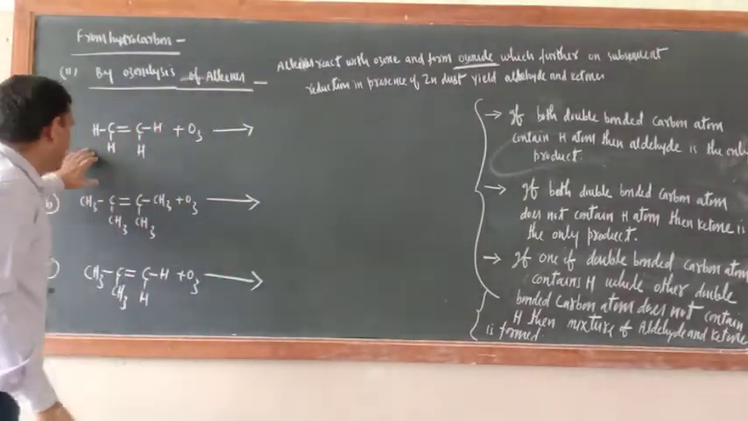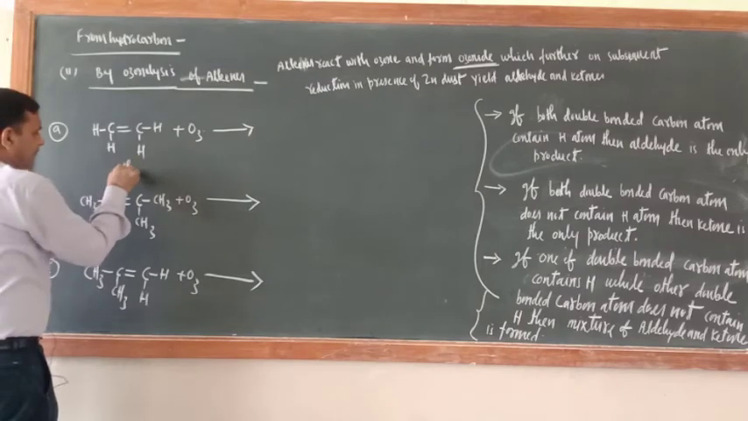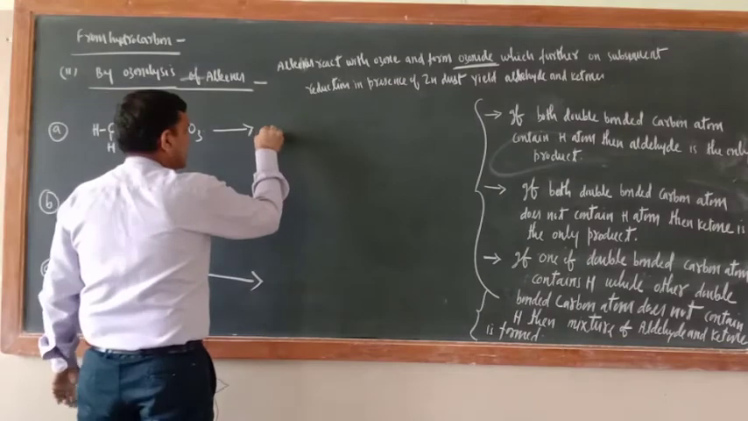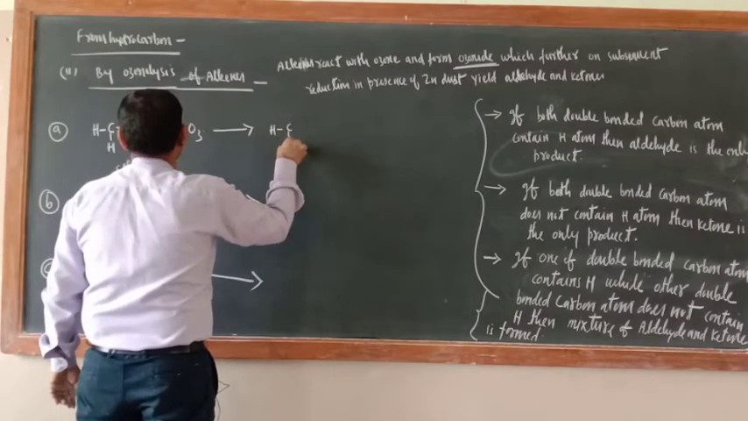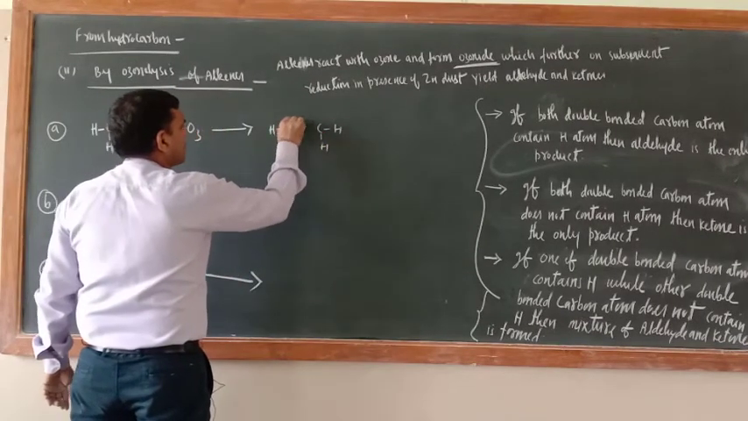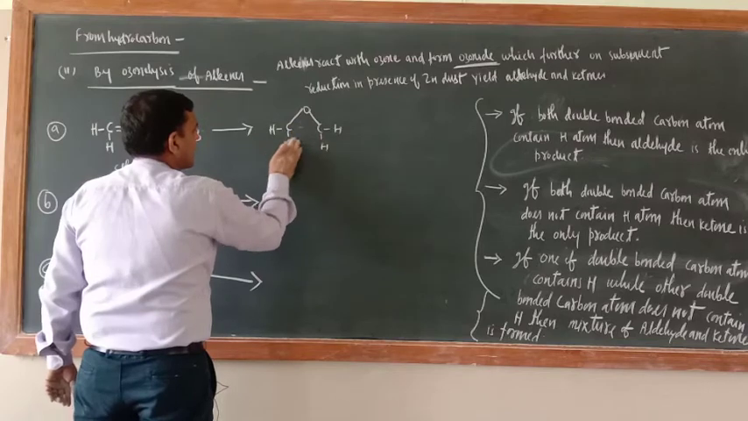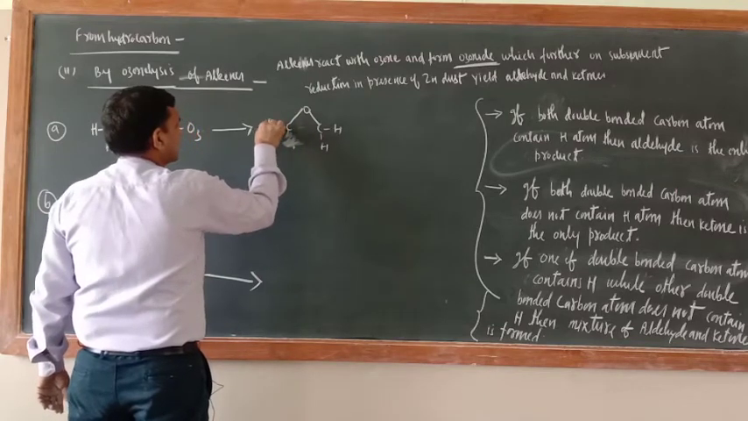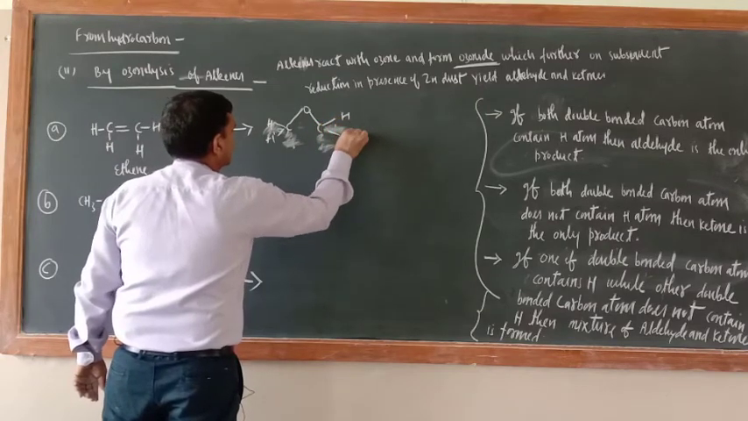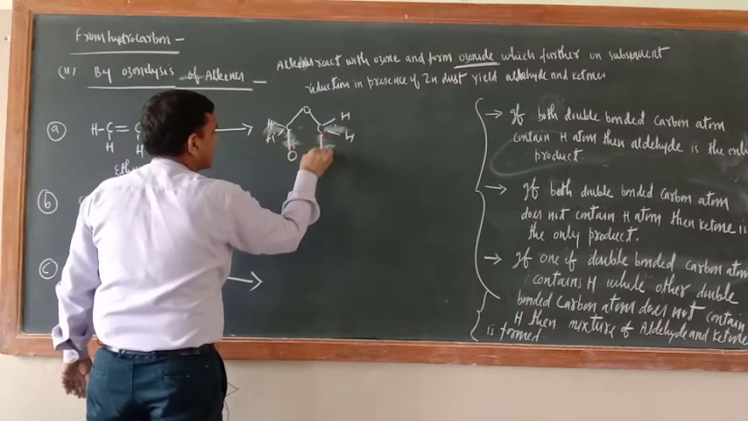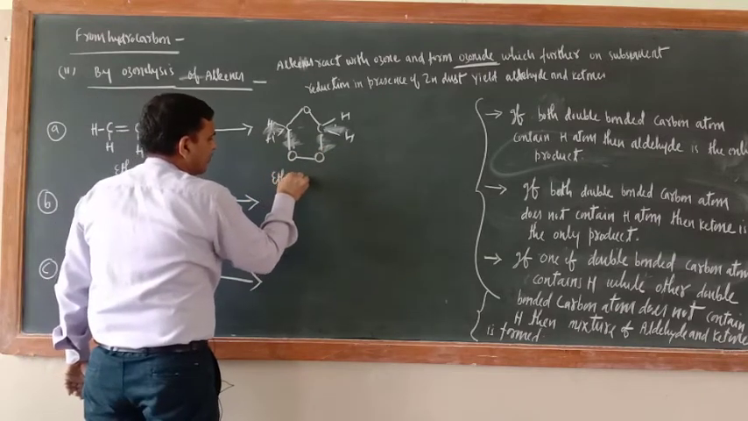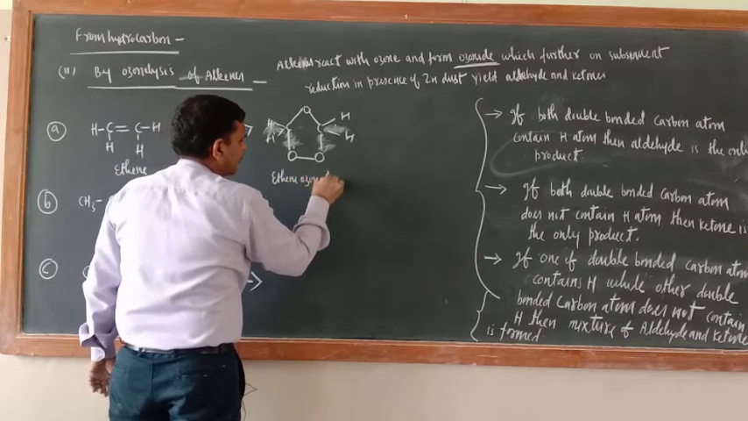So just see, what is this one? This is ethene. Ethene reacts with ozone. Then how does the reaction take place? Just see, H, CH, CH and H. Now the double bond will be broken. One oxygen will be here and you write it this way, H and H. Here also write H. Now one oxygen will be here, another oxygen will be here. So what is the name of this one? This is ethene ozonide.